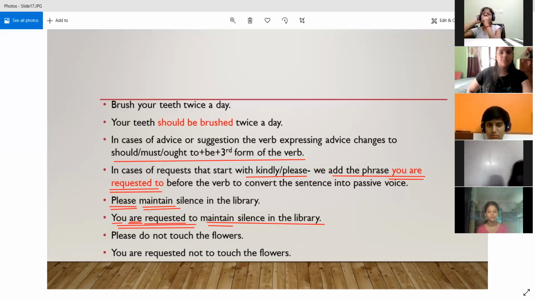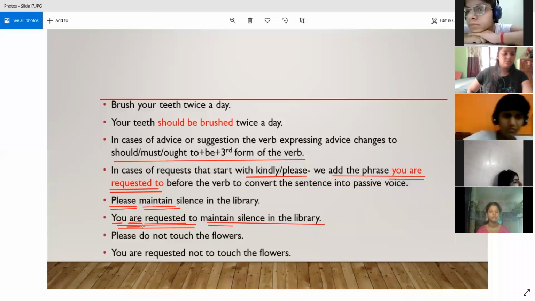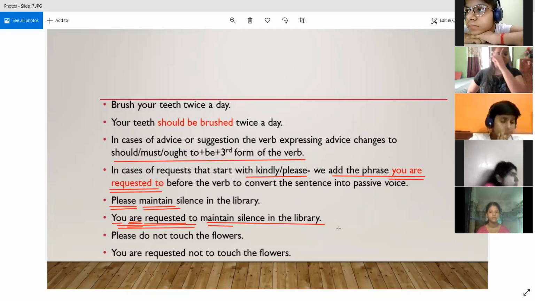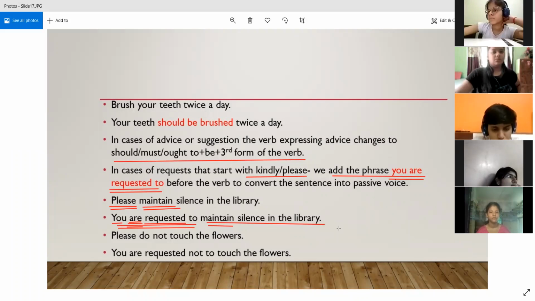So we have placed the correct form of the be verb are over here. You are requested to maintain silence in the library. Any doubt in this one? Because this one is a bit tricky.